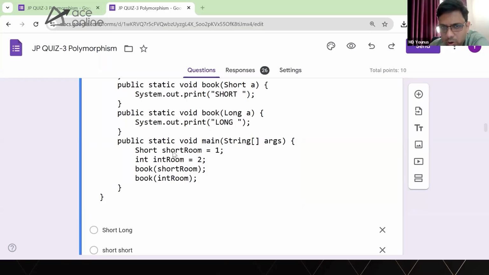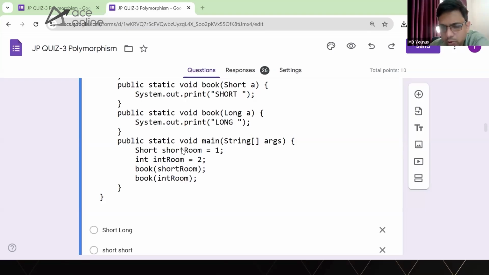Okay, what is this concept called, Sangeeta? It is called auto boxing, right? It has been introduced from Java 5 onwards. It is called auto boxing, where a literal value gets converted into an object.